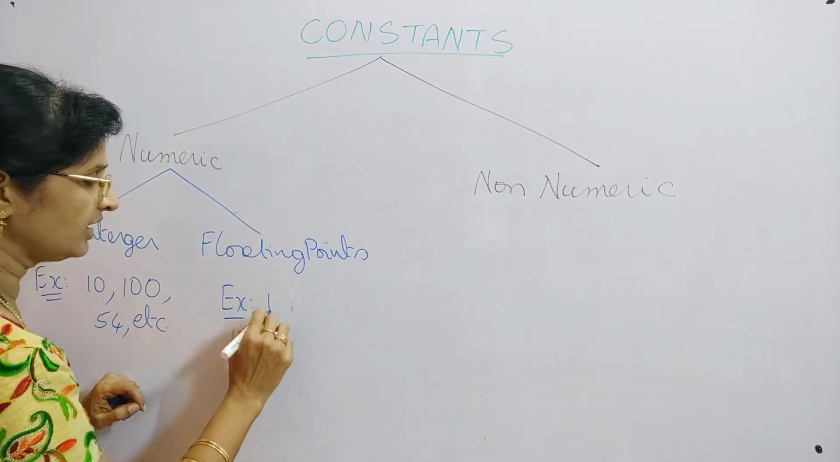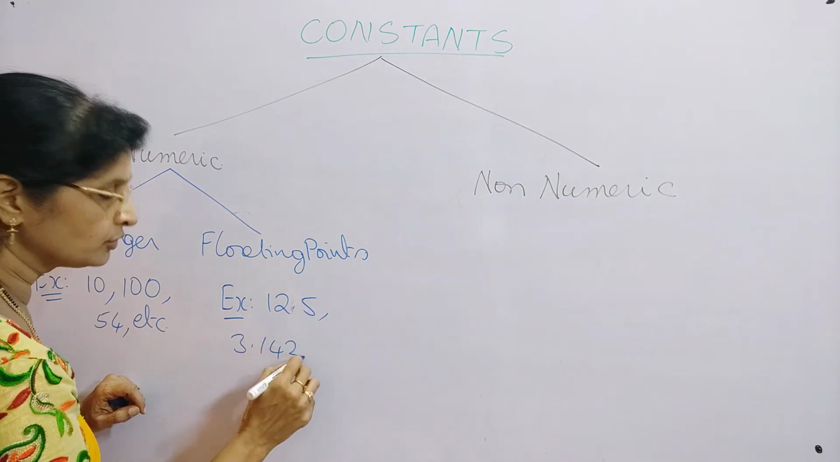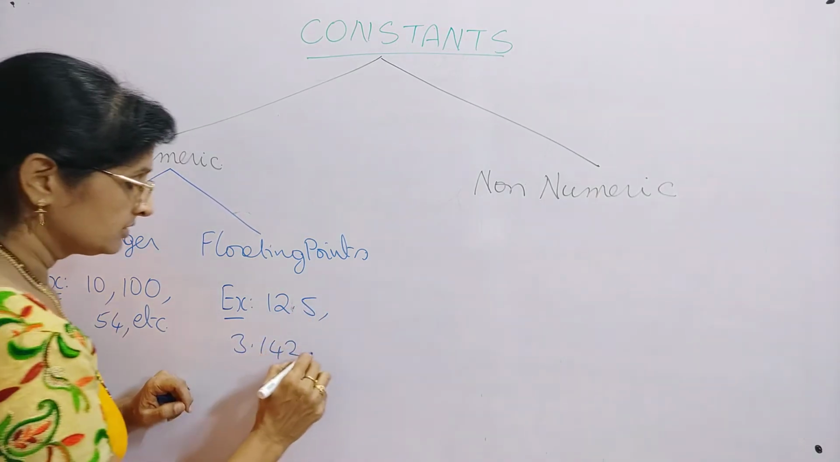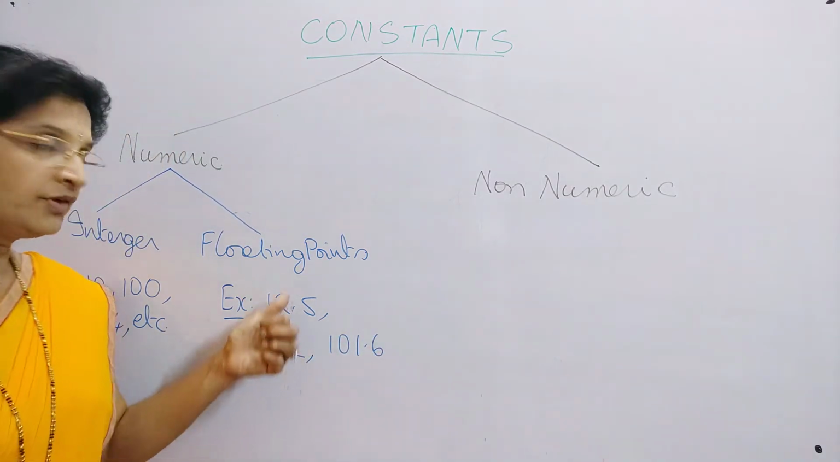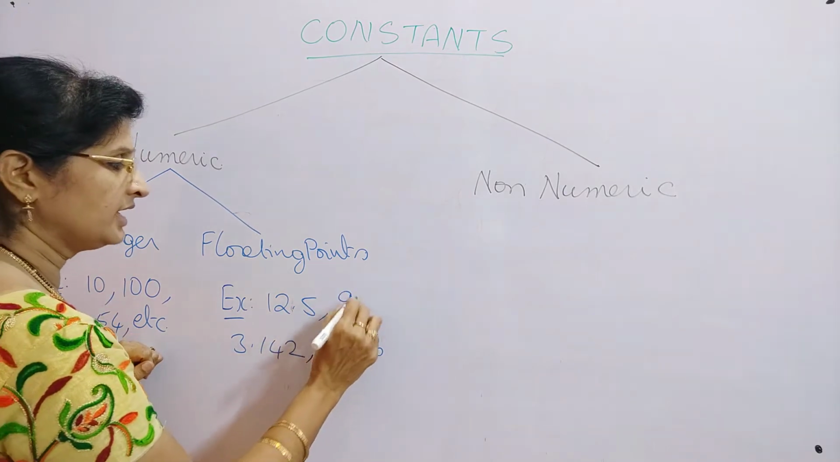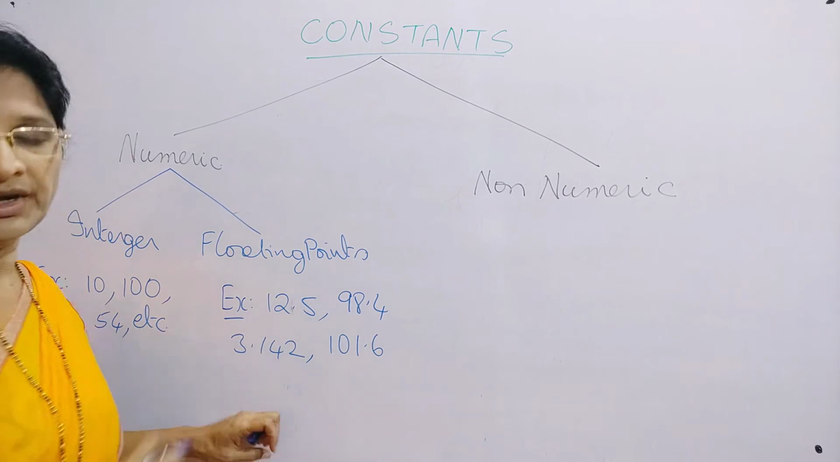So for example, you can say 12.5, 3.142, which is the value of pi, 101.6 for a temperature, or the normal temperature 98.4. All these come under floating point constants.